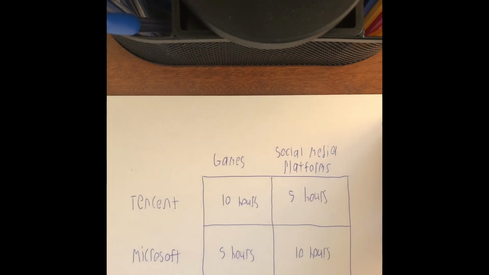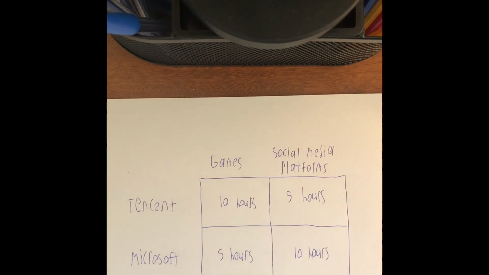Let's look at another matrix. In this case, Tencent takes 10 hours to produce games and 5 hours to produce social media platforms, while Microsoft takes 5 hours to produce games and 10 hours to produce social media platforms. In this scenario, both Tencent and Microsoft have dominant strategies. Microsoft is better at making games, while Tencent is better at making social media platforms. Therefore, Microsoft will produce games, while Tencent produces social media platforms.